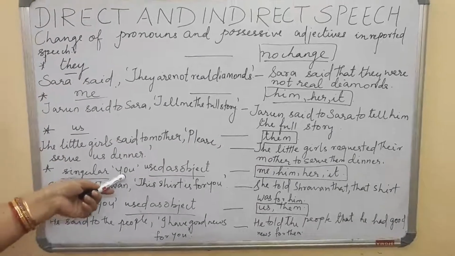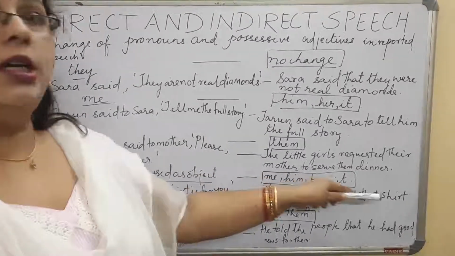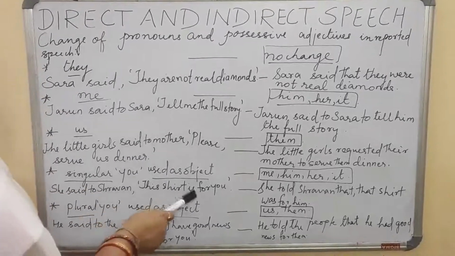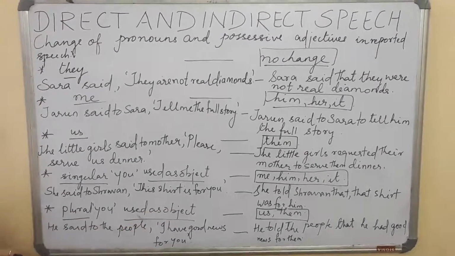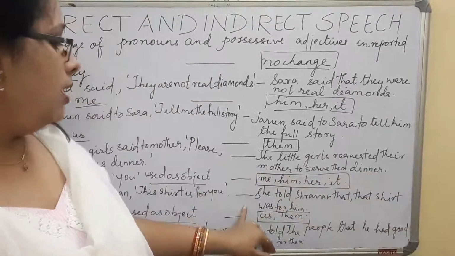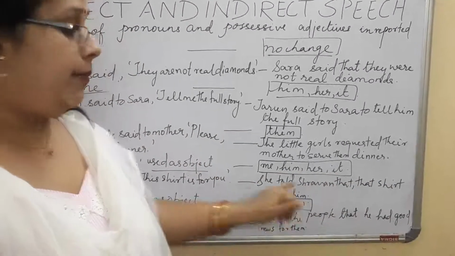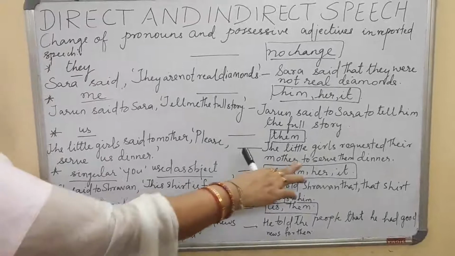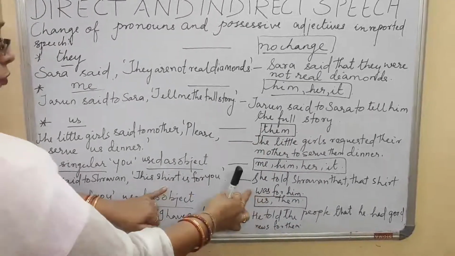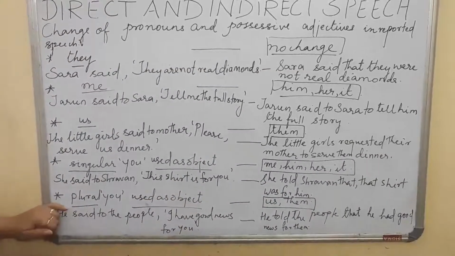When again we are using "you" in the singular form as an object, it becomes me, him, her or it. She said to Shravan, "This shirt is for you." She told Shravan that that shirt was for him. "This shirt" became "that shirt," and here I have made it "him." Now the question was this changed into that, shirt remains shirt, "is" is changed into "was," and here "you" is changed into "him."